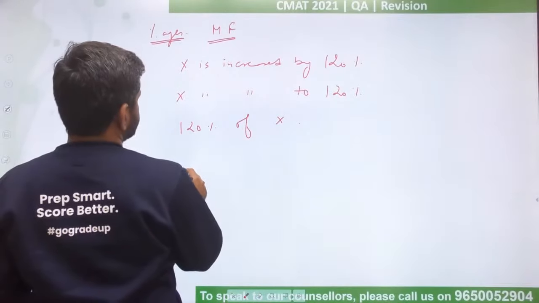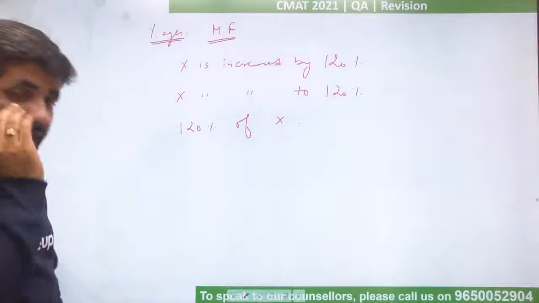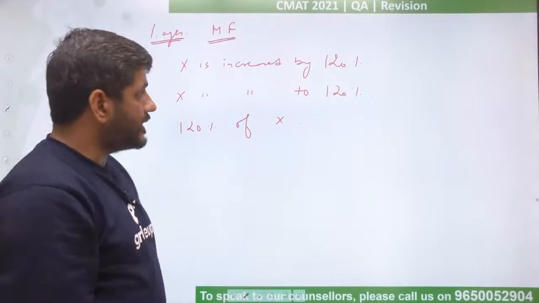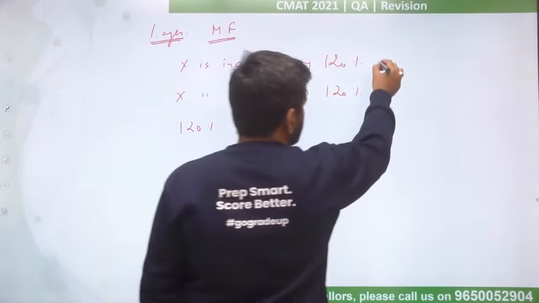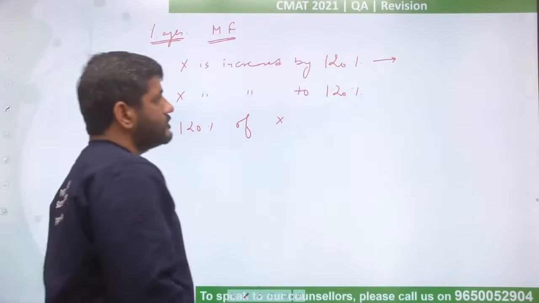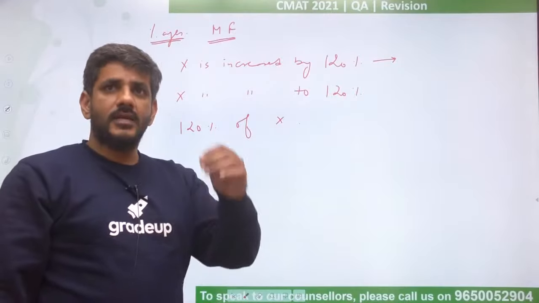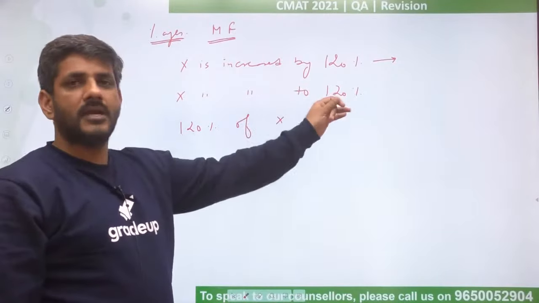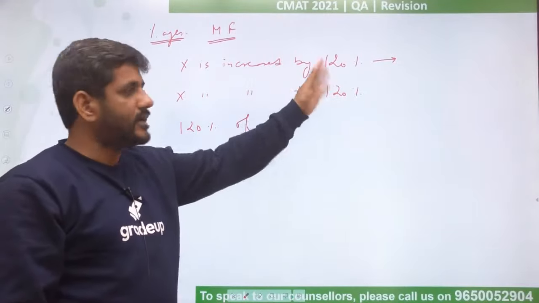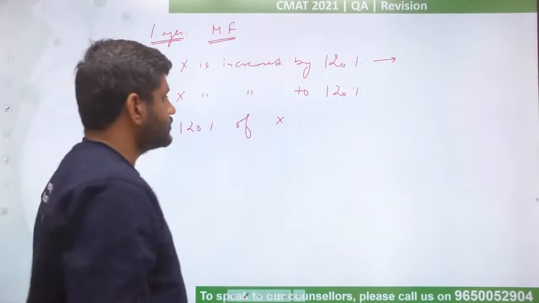And that's it. So when I say x is increased by 120%, how much would x become? To calculate this value, we use a factor called the multiplying factor, that is, by what number x should be multiplied such that if it increases by 120%, it becomes this much, right?